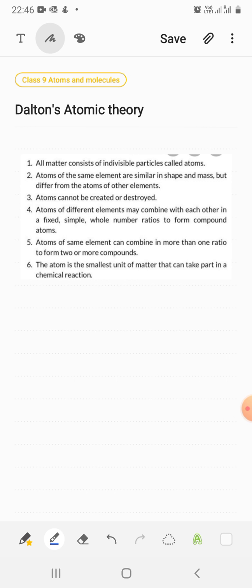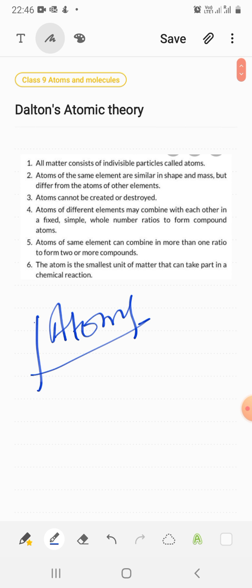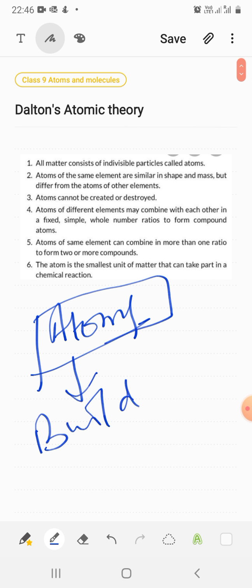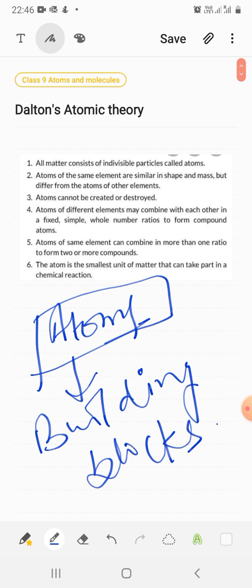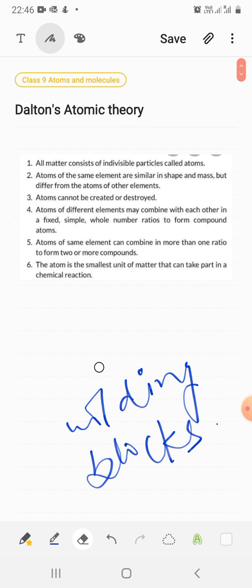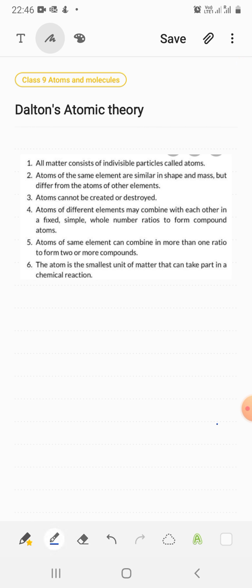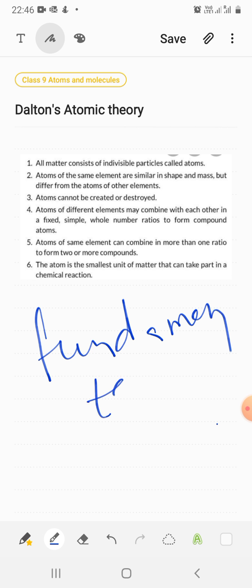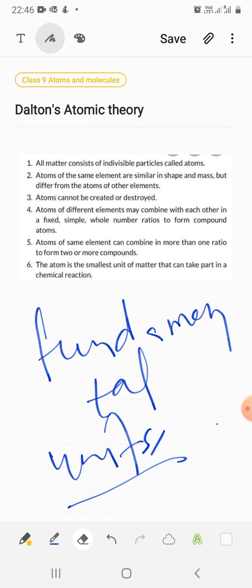So the very first postulate given by Dalton is that all matter is basically made up of atoms. These atoms are known as the building blocks, or the fundamental units. Means these are the basic units by which matter is made up.